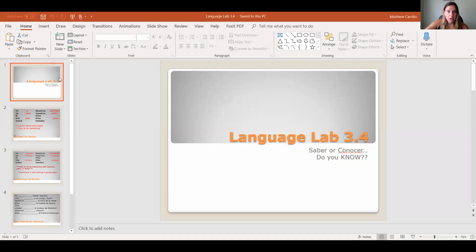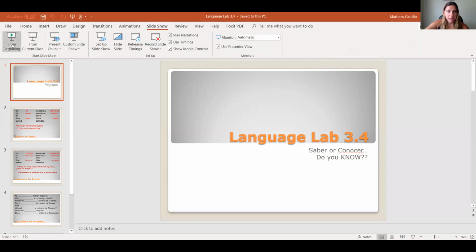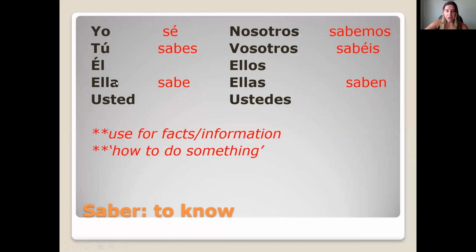So let's go over each verb first and talk about how to conjugate them. First we'll look at saber. Saber means to know, and it is irregular in the yo form only, as you hopefully have seen in the last video. It is an ER verb.